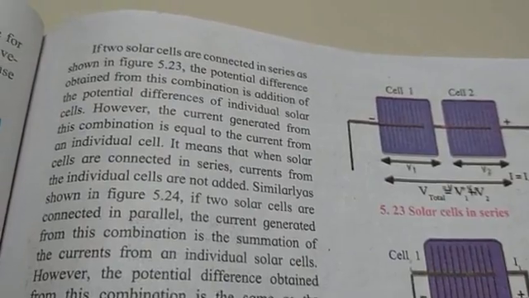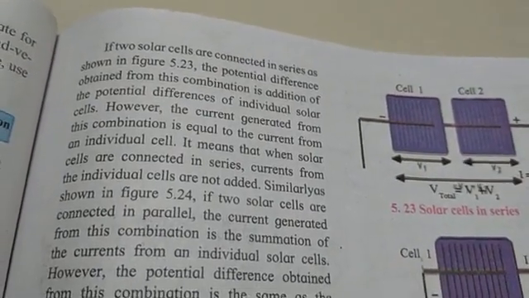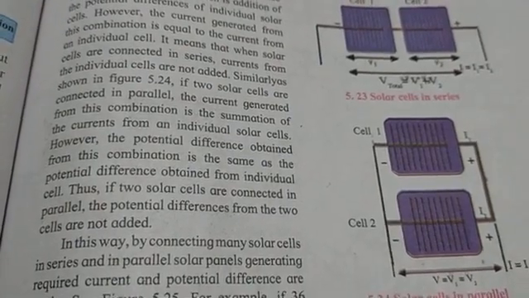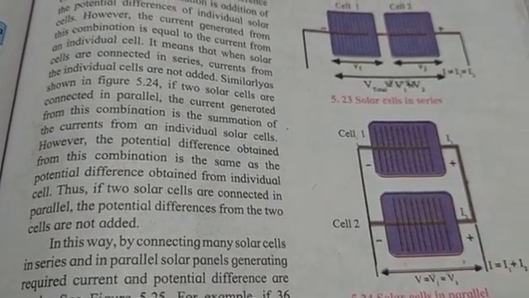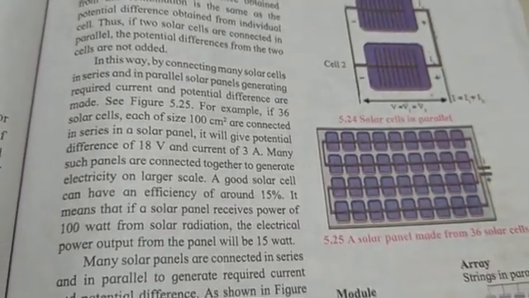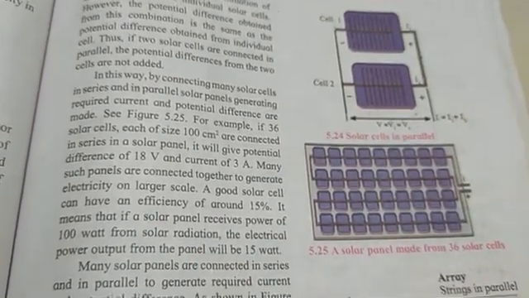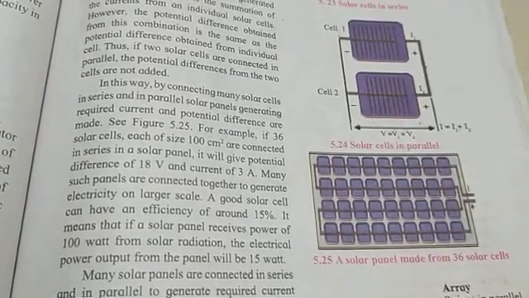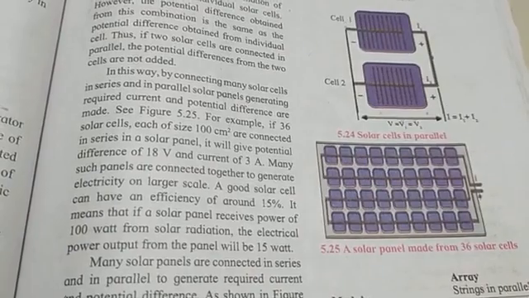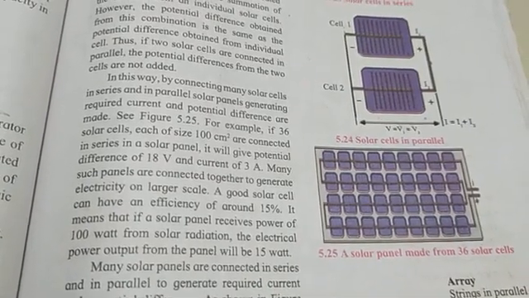Next point, many solar panels are connected in series and in parallel to generate required current.